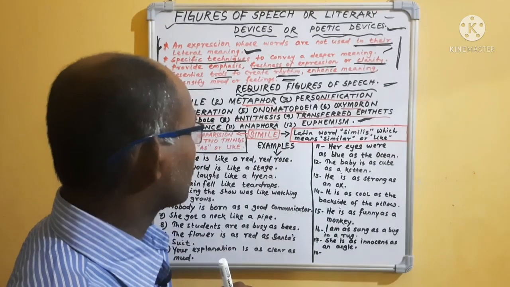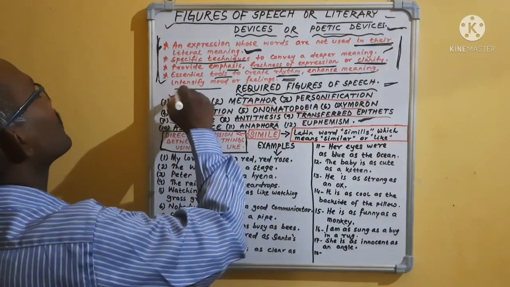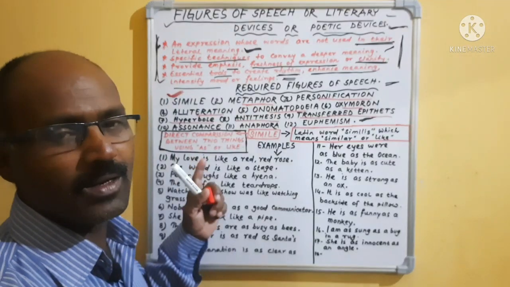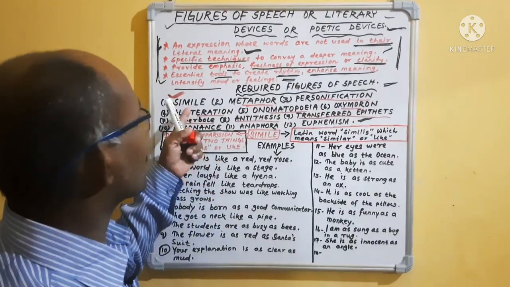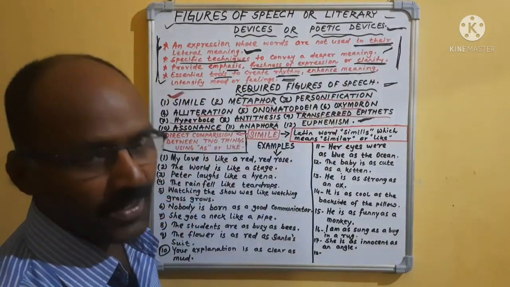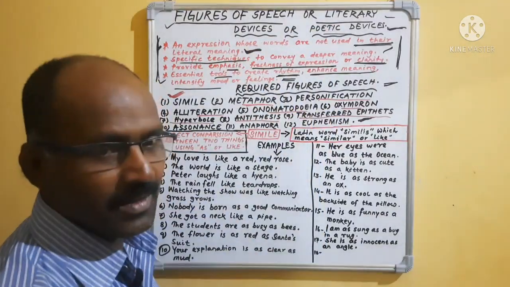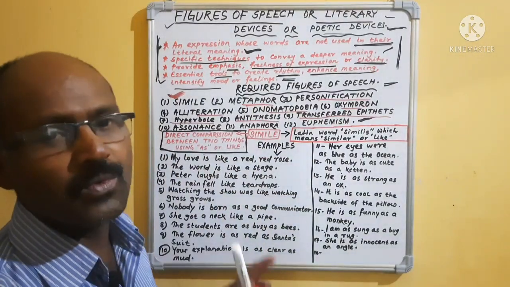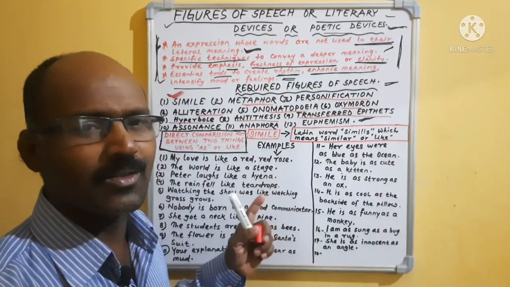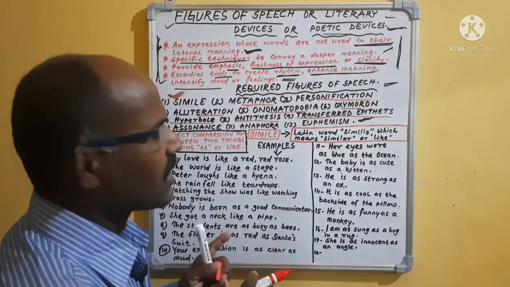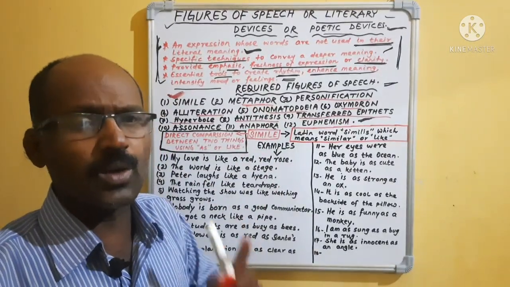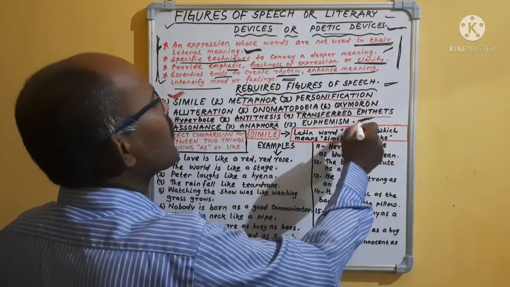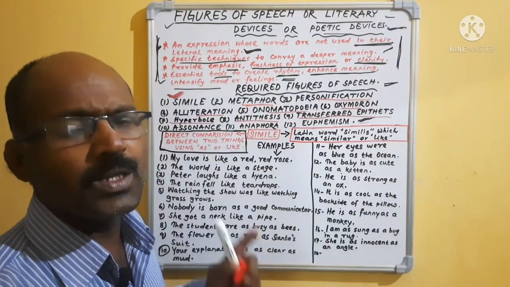But today we will go first one, that is the simile. We will discuss about the first one. It is required. It is one kind of figure of speech. It is one kind of poetic device. It is one kind of literary device. First we will discuss one by one. We will discuss all these 12 which are required. Many more are there. Okay, but generally if you study your literature book or textbook, then we will especially find 12 or 13 figures of speech.